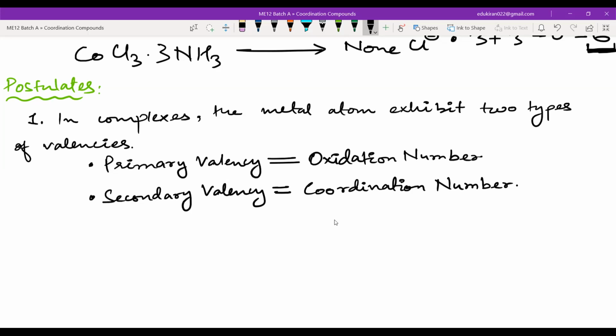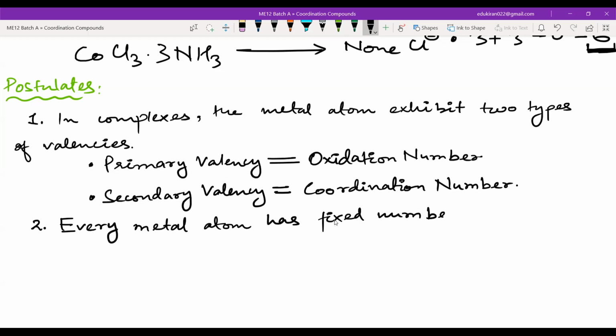The second postulate: every metal atom has a fixed number of secondary valencies. This is very important. Secondary valency is fixed.